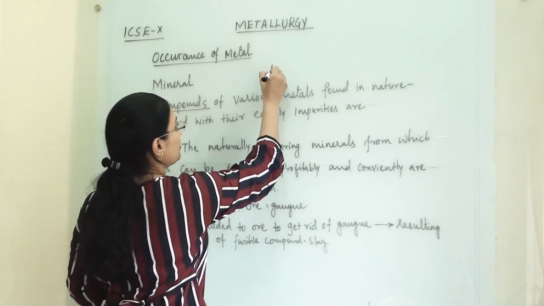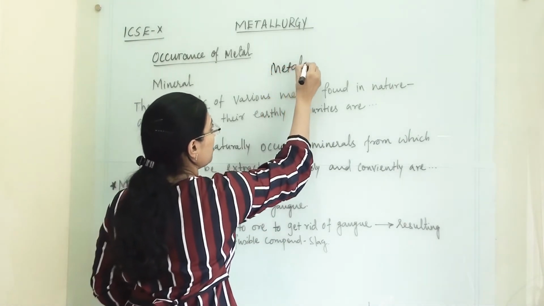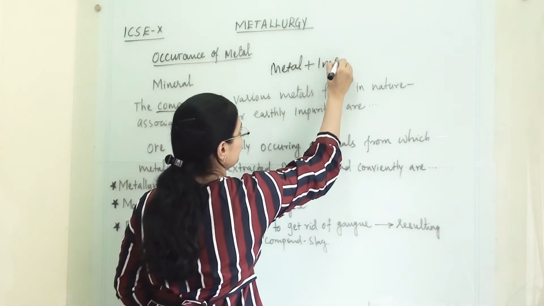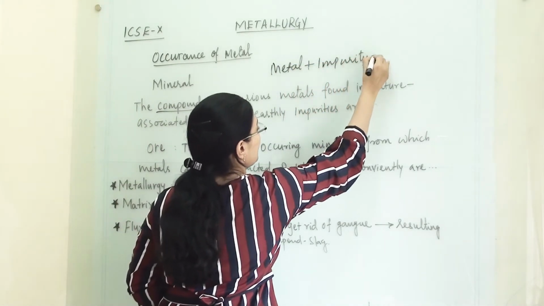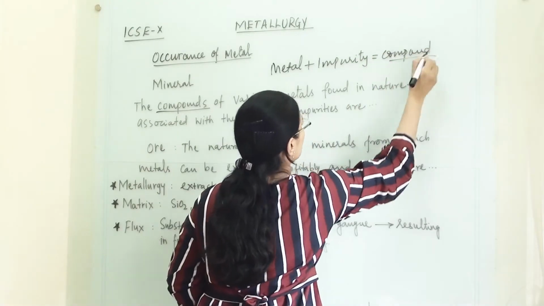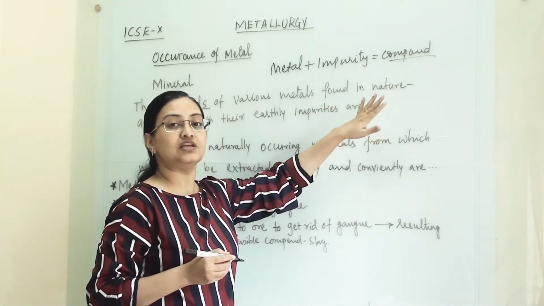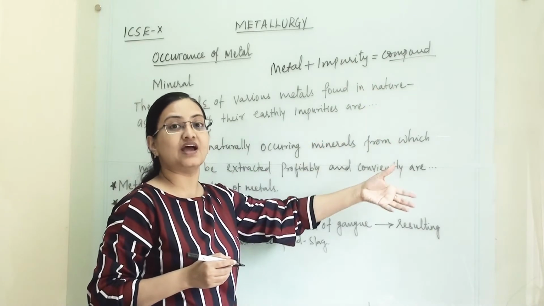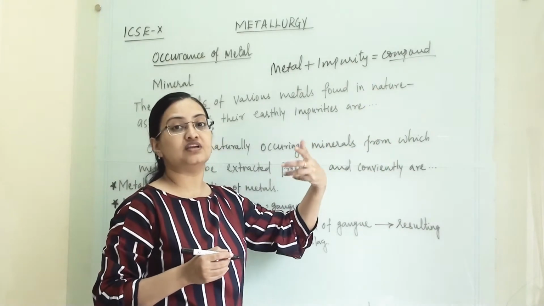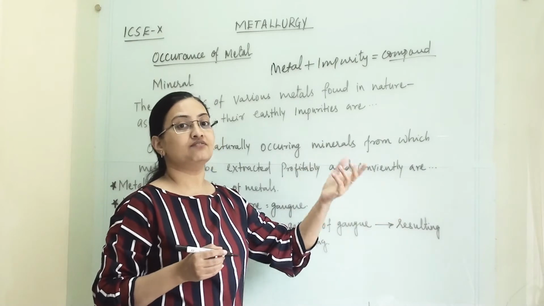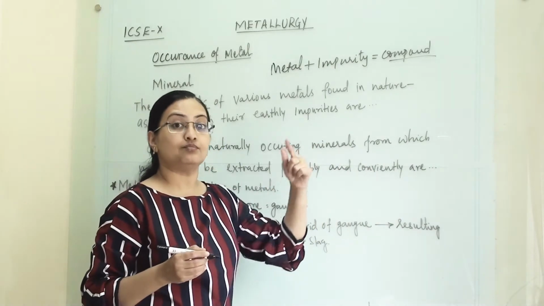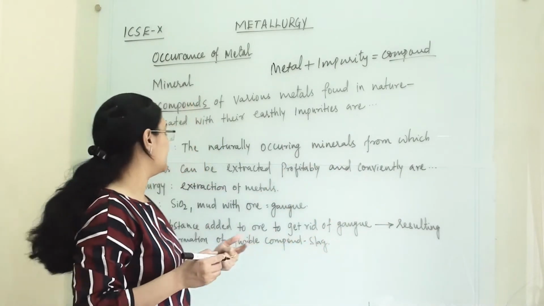Minerals means one metal will be there and along with that impurities will be there. This combined compound is known as mineral, and it is naturally occurring in the earth crust. From there we take it, purify it and extract metals. That process is known as metallurgy.